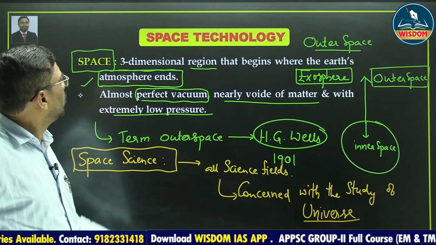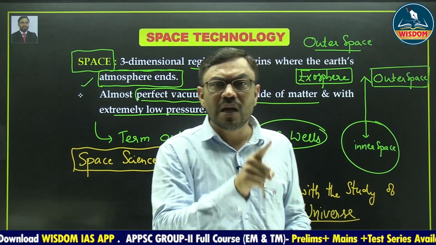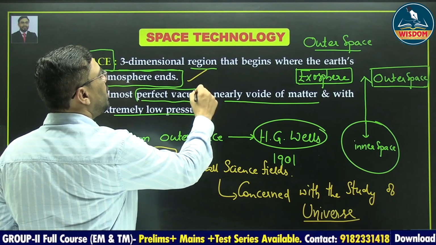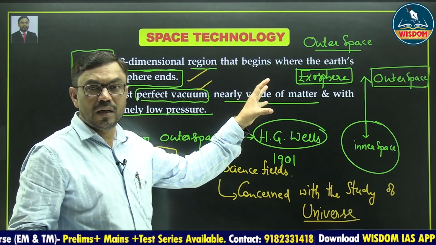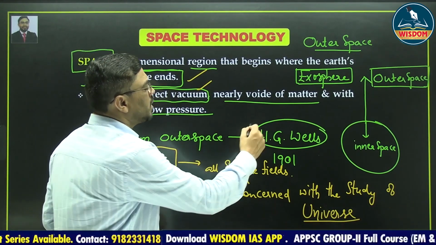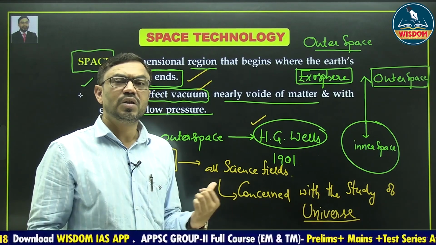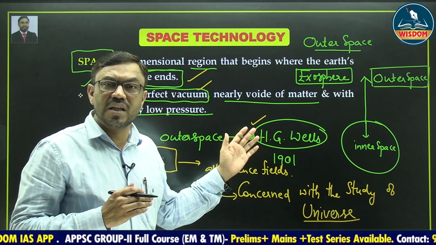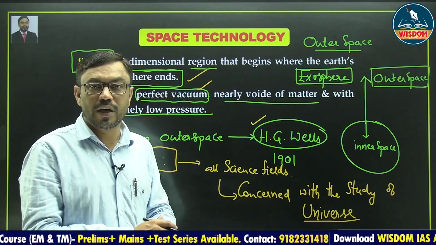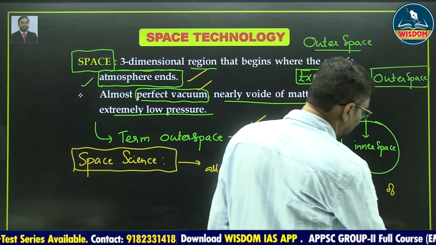So simply you remember what is meant by space. It is a three-dimensional region that begins when the earth's atmosphere ends. It is perfectly vacuum. It is devoid of completely matter and it is having extremely low pressure. The term outer space was first coined by H.G. Wells. And what is meant by space science? It describes all the science fields that are concerned with the study of the universe, outside the earth's atmosphere. That is called as a space science.